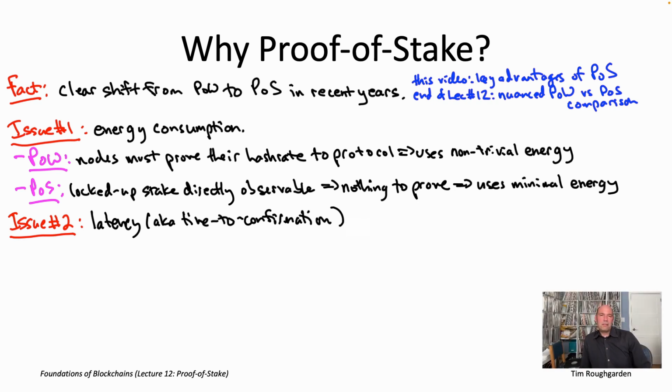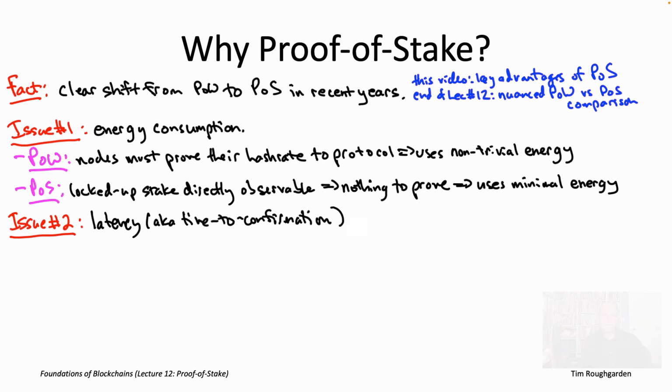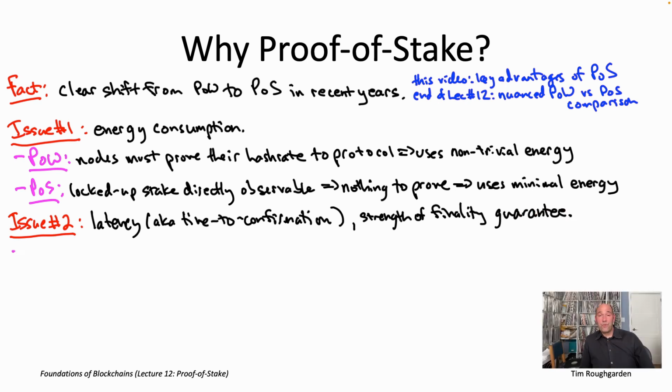Right, from the perspective of an end user of a blockchain protocol, I think most people would care quite a lot about latency, about how long they have to wait before they can feel confident that the transaction is being carried out, right? That that payment's been made, that they've acquired an NFT, whatever it may be. And proof of work blockchain protocols tend to score quite poorly on this key performance metric.